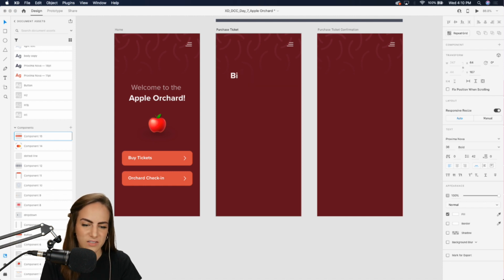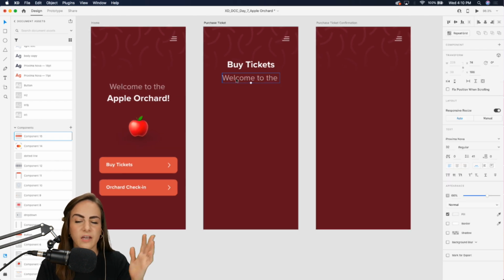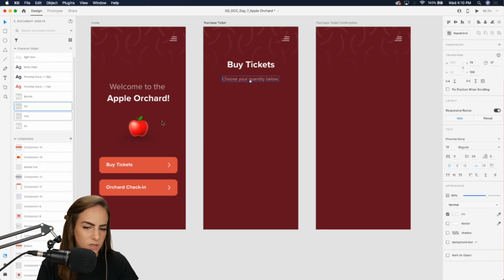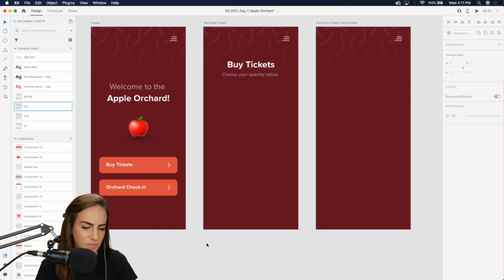Okay, so now we are on the purchasing tickets page. So we need a title that says like buy tickets. Can center that a little bit higher up here. I'll take this same font right here and just give a super short description. Super short. You don't want to have a couple sentences here. Just like choose your quantity below. Whatever you think would be helpful. A little bit smaller here. So 18 points. And I'm using Proxima Nova. I know you guys are always wondering what font I'm using.